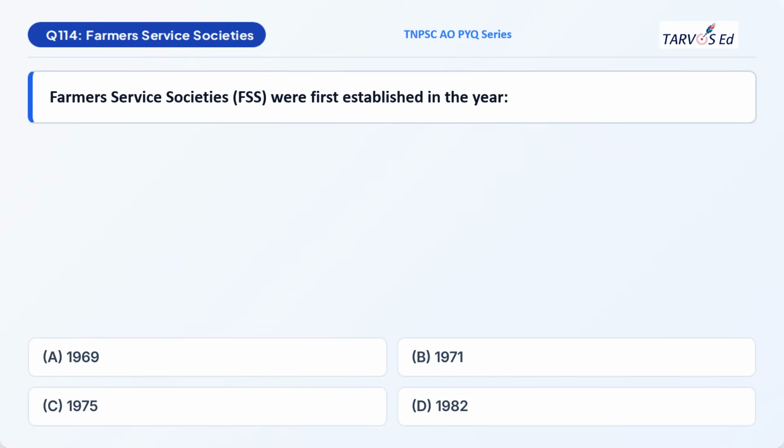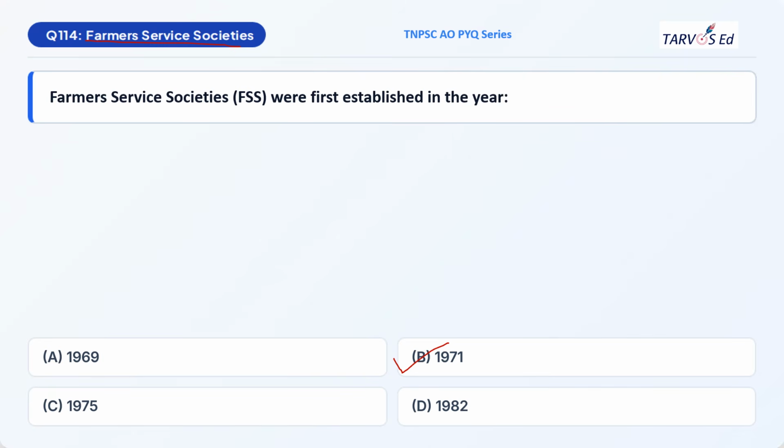Your next question is on farmers service societies. Service societies are nothing but cooperative societies. They are asking, Farmers Service Society, FSS, were first established in the year. Options are option A 1969, B 1971, C 1975, and D 1982. So the correct option will be option B, 1971.